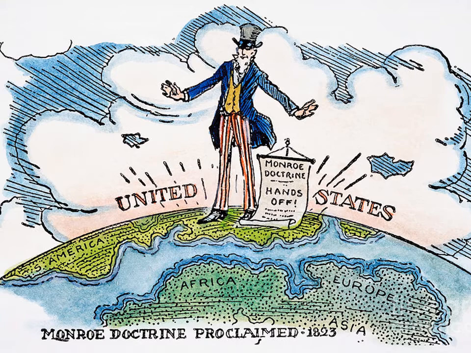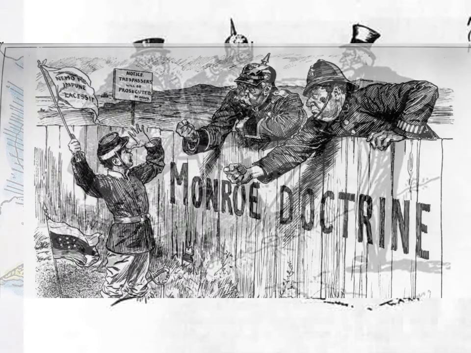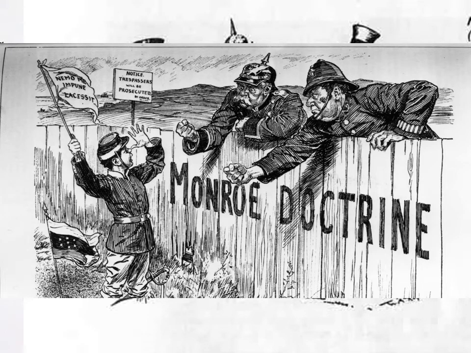Here in the Monroe Doctrine, Uncle Sam's telling Europe and any other country to keep their hands off, that it's not their country anymore, and that the United States is going to protect them. And then finally, the line in the sand. James Monroe's doctrine really put a line in the sand and said, hey, you can't cross over here. You cannot come over to South or North America, or you'll have to mess with us.